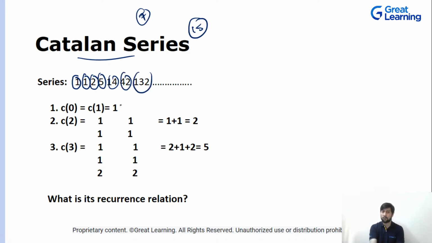So again, how can we find this out? For 0 and 1, it is 1. So the first Catalan number is C0, the second Catalan number is C1, and the third Catalan number is C2. This is calculated in this way. So basically what you will be doing is you will have this number multiplied with this number, multiplied with this, multiplied with this.